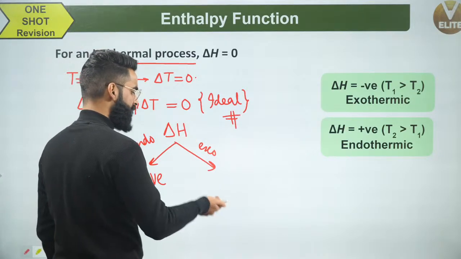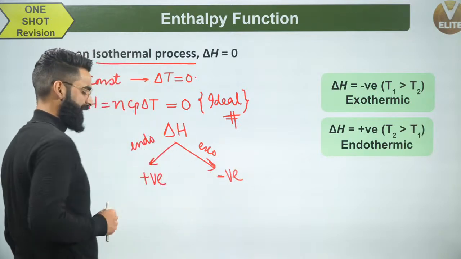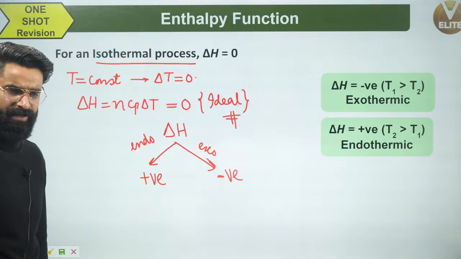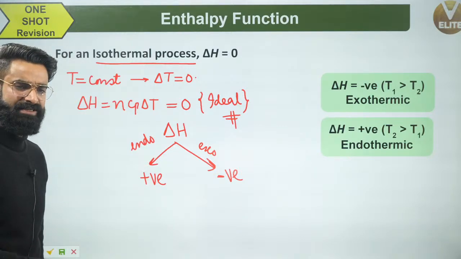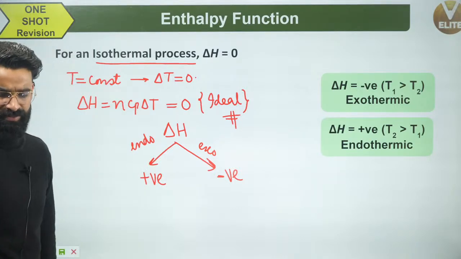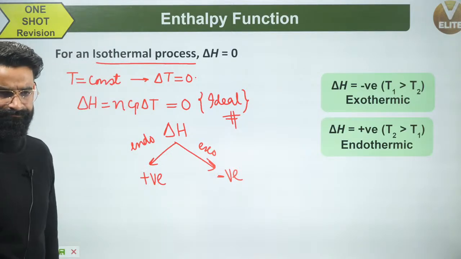Exothermic process is the one in which delta H for the system comes out to be negative. For endothermic processes, the value of delta H for the system will be positive. For exothermic processes, the value of delta H for the system will be negative.